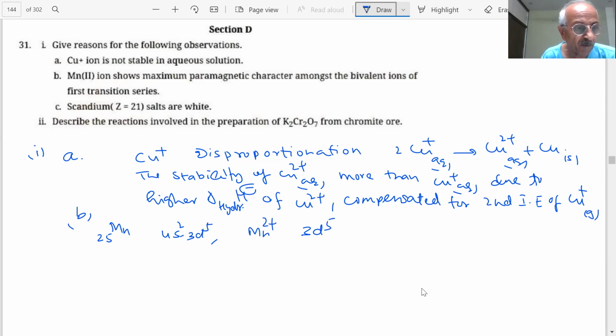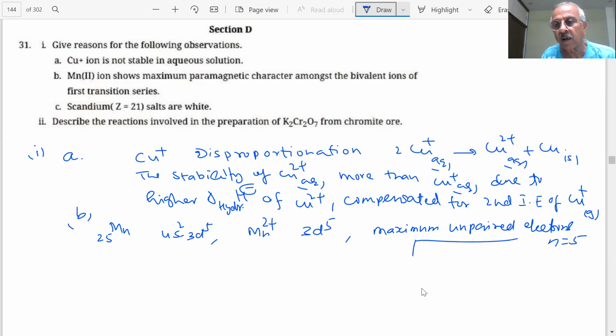Therefore, all are unpaired electrons, so it has the maximum unpaired electrons, n equal to 5. One, two, three, four, five.